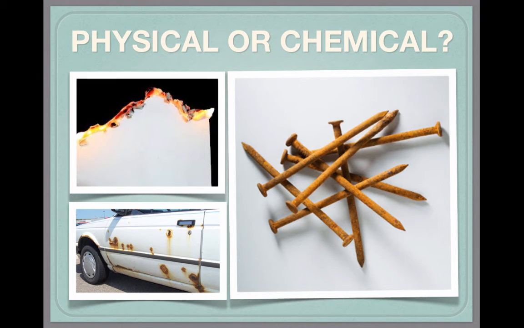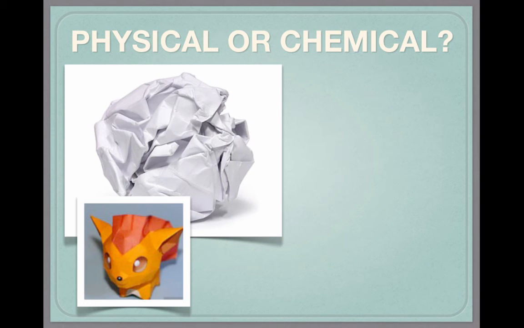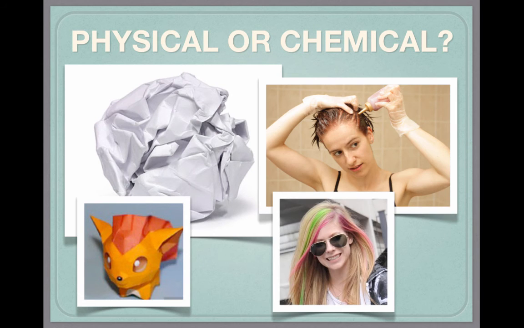Burning paper? Also a chemical change. Mentos and Coke would be an example of a chemical change. Paper being crumbled or paper being transformed into super awesome origami, it would be a physical change. How about hair dye? That would be a chemical change.